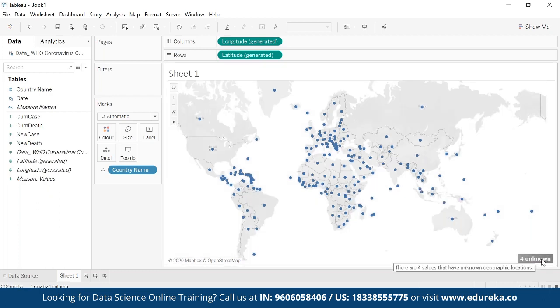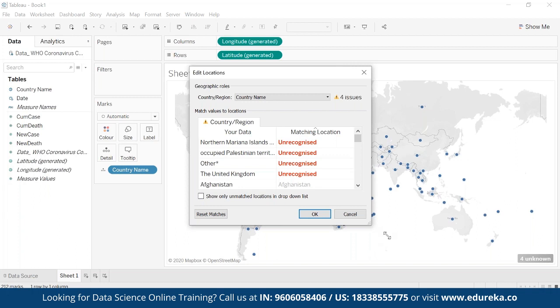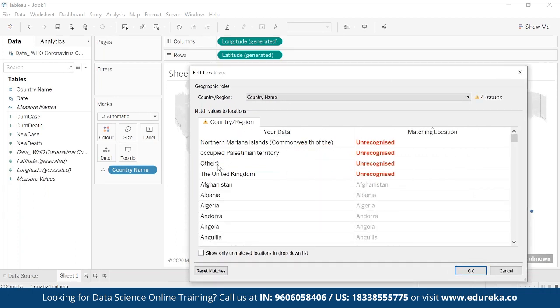There are four unknowns which Tableau is not able to understand. I click on these four unknowns, click on edit locations, and I see this option coming in. Now, obviously, this other, I also don't know what it is. So obviously I cannot fix this particular data, because I don't know what other meant.